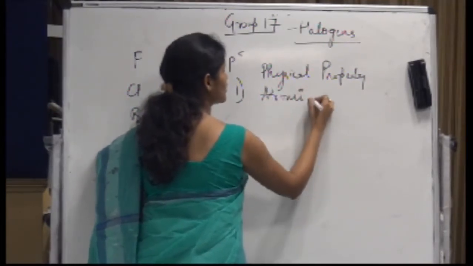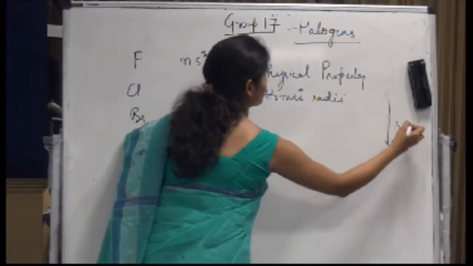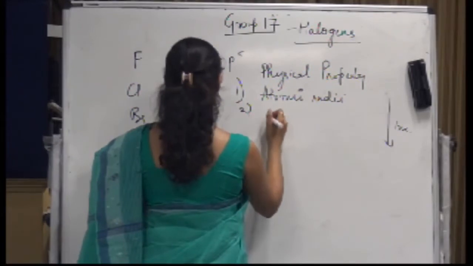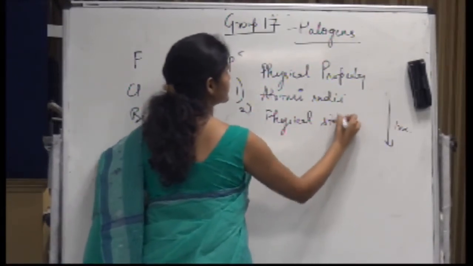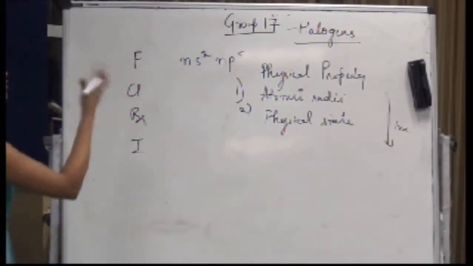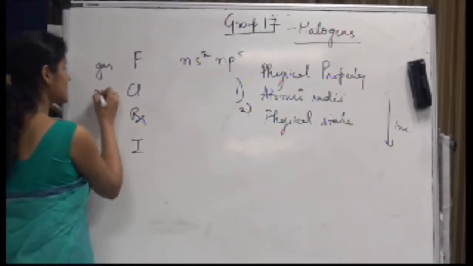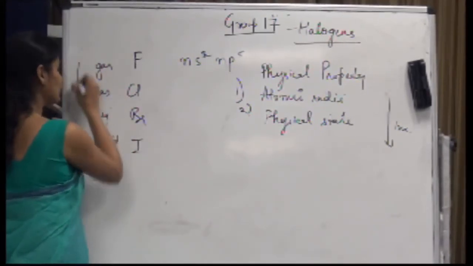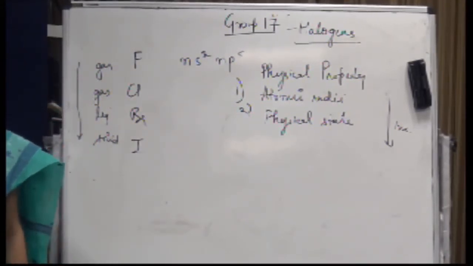Atomic radii should increase or decrease down the group? It should increase down the group. What is the second physical property? If I talk about physical state, what is the physical state of fluorine, chlorine, bromine, iodine? Fluorine exists as gas, chlorine as gas, then liquid and then solid, because down the group van der Waals forces of attraction increase because of the larger size of the atoms.